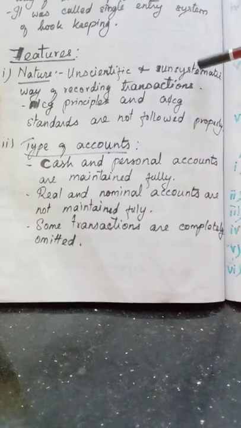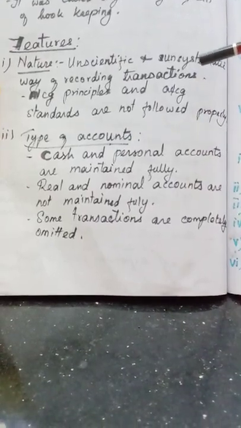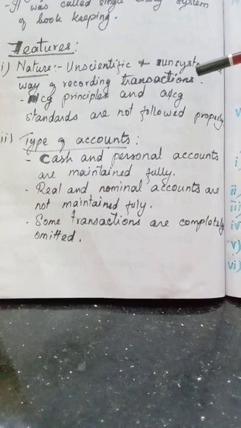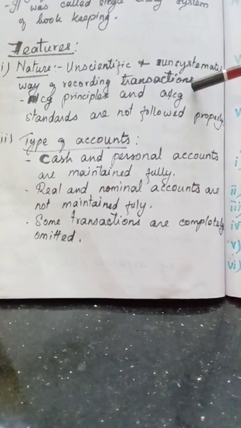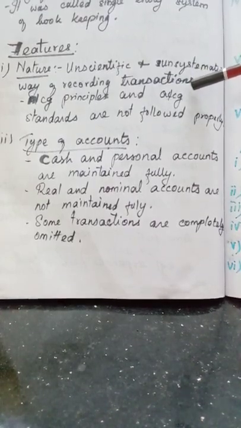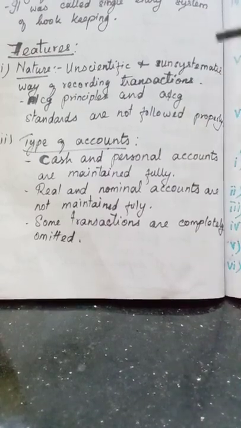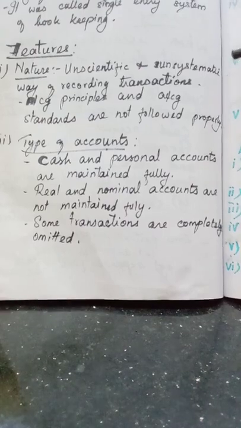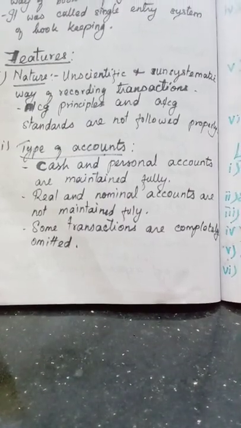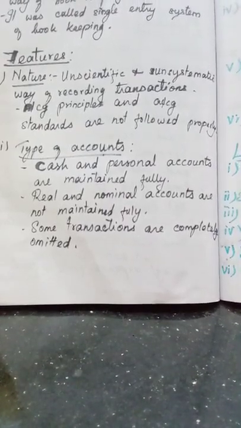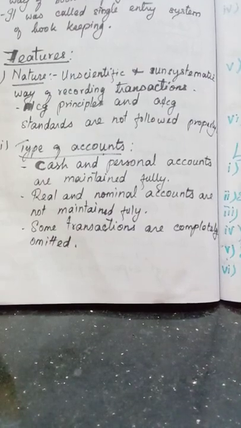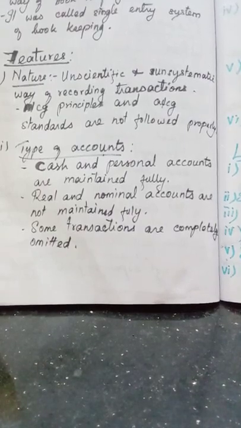But here no, they may maintain some books. We have studied already what are the books that they maintain: cash book and the personal accounts of customers and creditors. So only this many accounts they maintain. And here they do not follow the accounting principles and accounting standards.